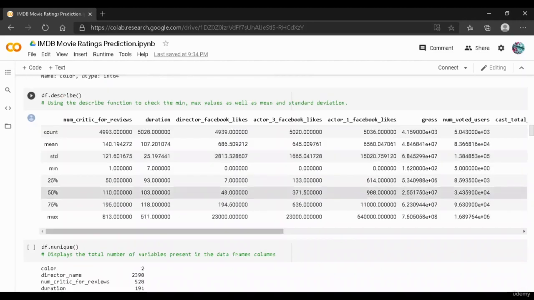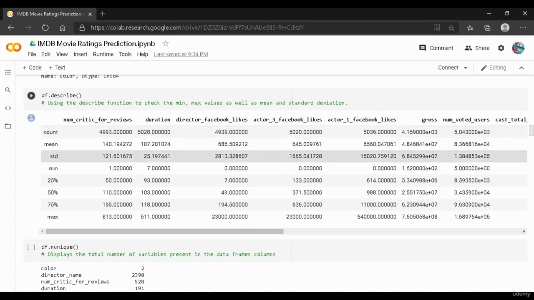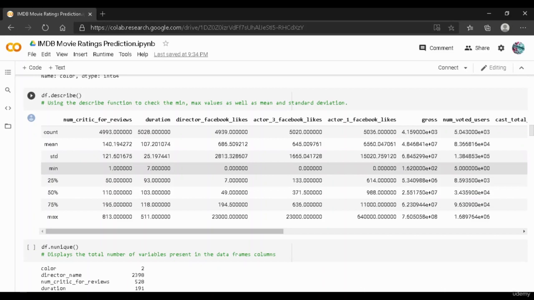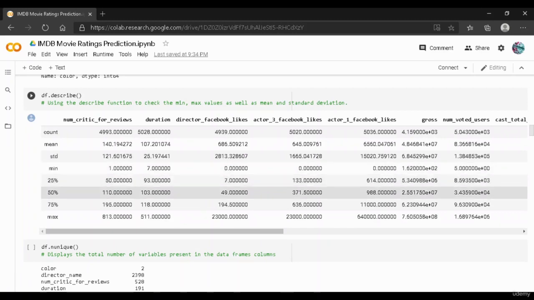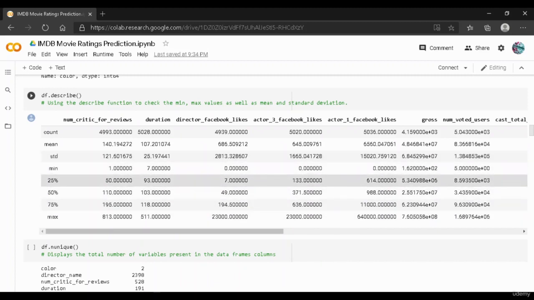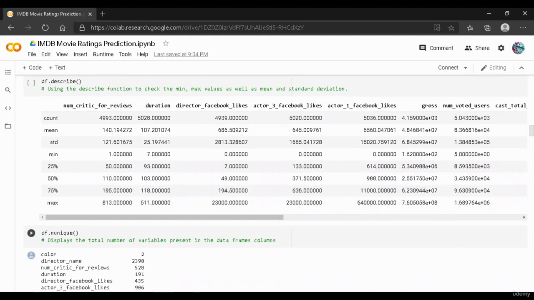And as you can see over here, this describe function shows us the minimum value present in that particular column. So in the number of critic for reviews, the minimum value is 1, and the maximum value that can be found in this particular column is 813. And over here in the duration column, we have 7 as the minimum value and 511 as the maximum value. So this shows us the minimum, maximum, and over here we can see it has also shown us the mean and standard deviation. These are the 25%, 50%, 75%, and this is the max value.